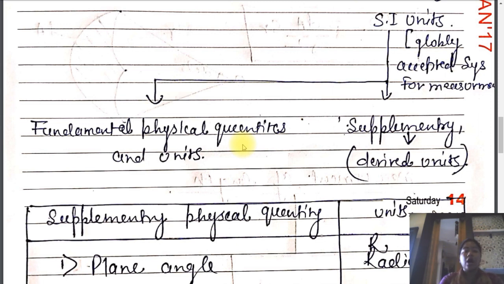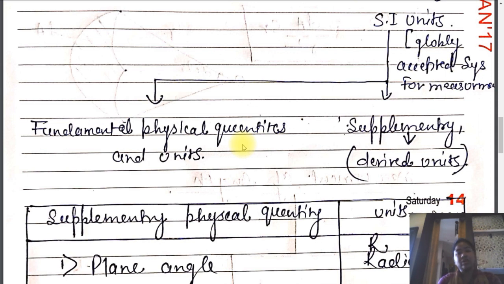And the rest of the quantities, that means except the 7 fundamental quantities and their units, all the quantities and their units are under the category of the derived units. So we have many more quantities under the category of derived units.